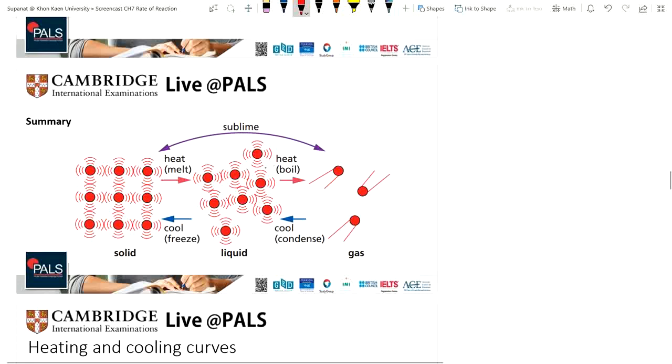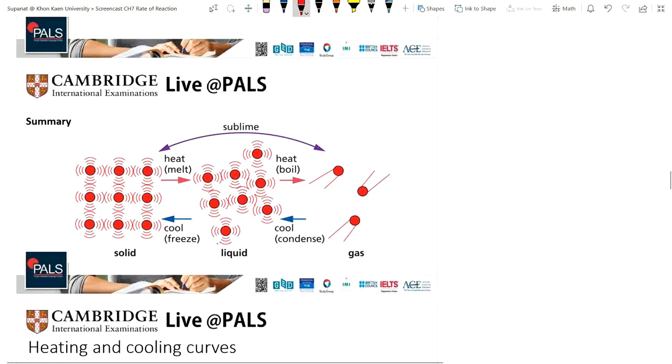the particles to have enough energy to escape the liquid into the gas. Okay, this is evaporation, right? And boiling means the vapor pressure equals the atmospheric pressure. Then it turns to gas. And when it's cooling down, the gas condenses, loses the heat energy, then the particles come close to each other, and it changes to liquid.